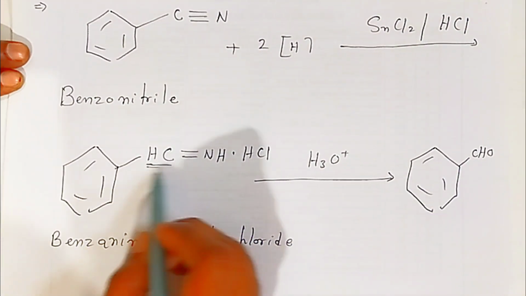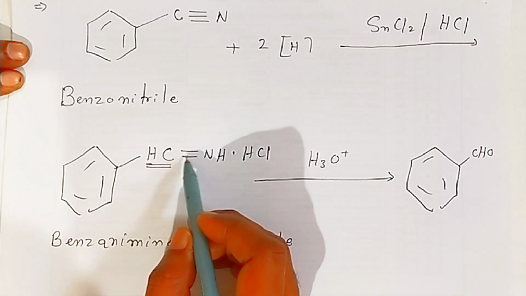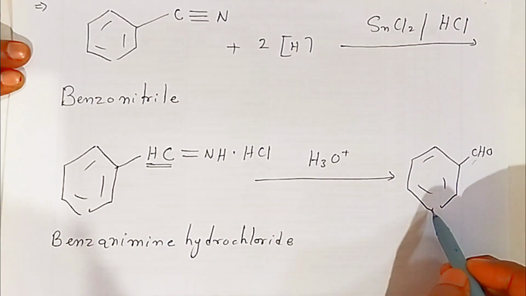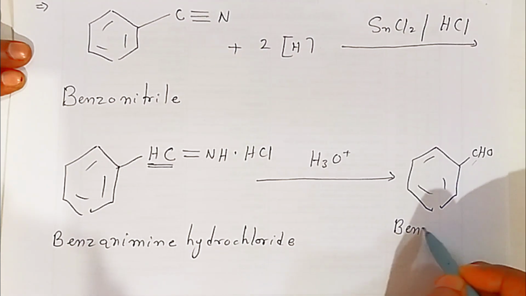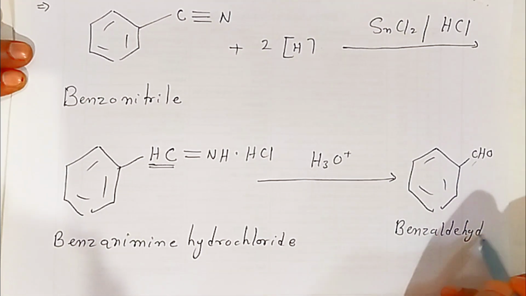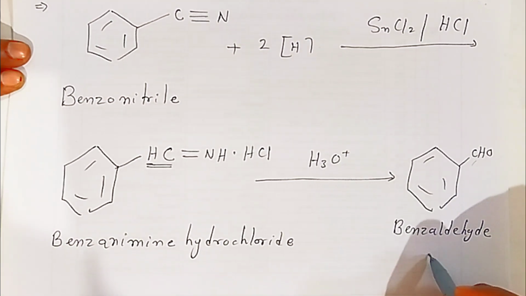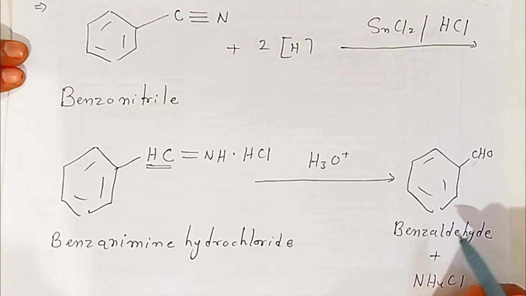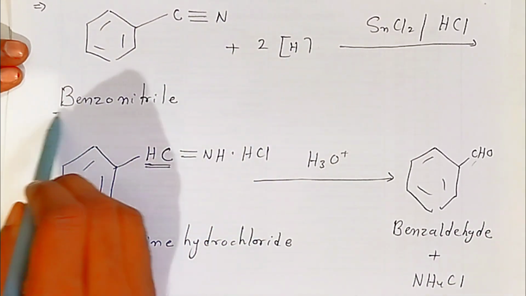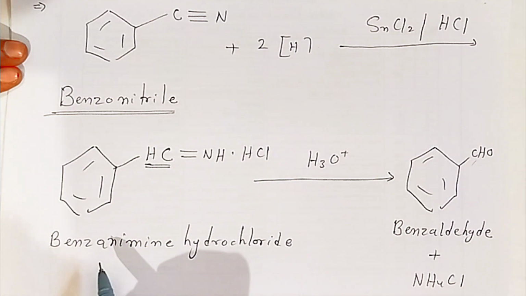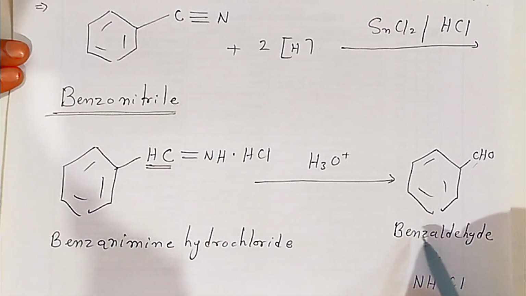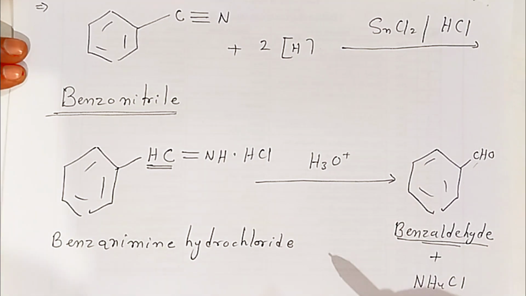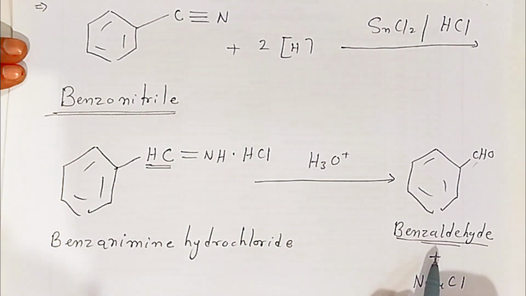So here, students, there is a carbon-hydrogen bond and a carbon-oxygen bond, so I have written the CH group. This is called benzaldehyde. It is an aromatic aldehyde, and there is elimination of ammonium chloride. This way, we have prepared the aromatic aldehyde from benzonitrile. Benzonitrile is converted into benzaldehyde using stannous chloride. This is also called the Stephen reaction. This way we have reduced benzonitrile into benzaldehyde.